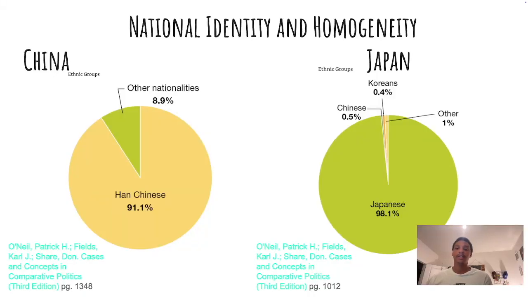Moving on to national identity and cultural homogeneity, the two graphs shown are pulled from our book Cases in Comparative Politics and show the ethnic identities of the respective countries. I argue here that one reason the two different countries have similar immigration restrictions could be their cultural homogeneity. For Japan, the country is 98% ethnically Japanese.